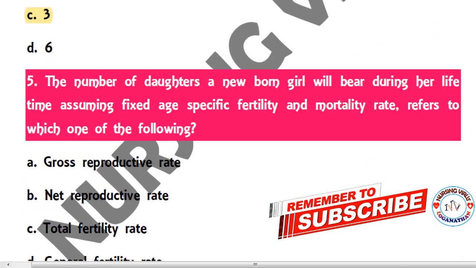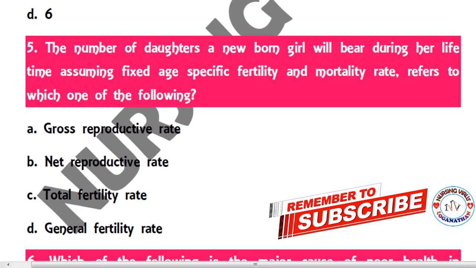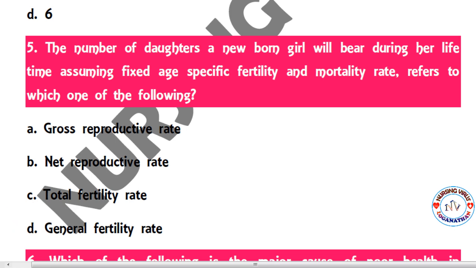The next question: the number of daughters a newborn girl will bear during her lifetime, assuming fixed age-specific fertility and mortality rates, refers to which one of the following? Gross reproductive rate, net reproductive rate, total fertility rate or general fertility rate. So the correct answer is the net reproductive rate.